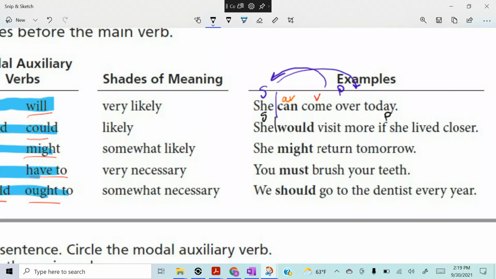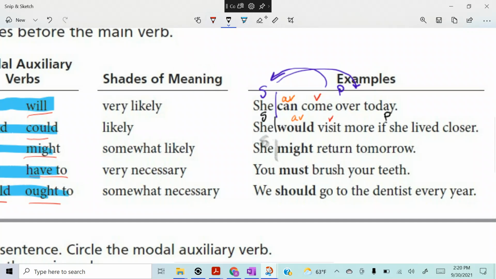Where is the auxiliary verb? What is the auxiliary verb there? Yeah, Zach. Would, yes. She would what? She would visit. Visit is the verb. Just like she, subject, right?